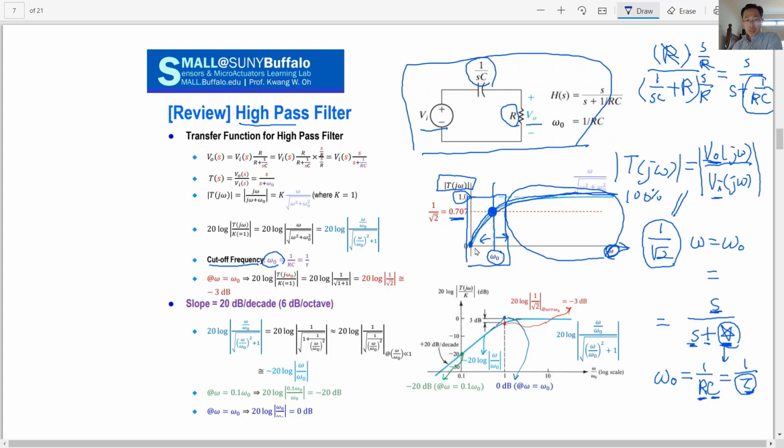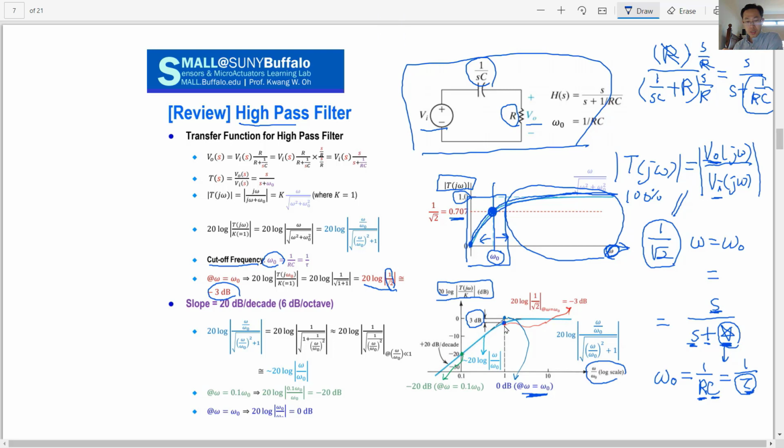If you plot this graph in decibels over log-scale frequency, you will have a linear line. When omega equals omega 0, the point will have about 3 decibel decay. The 3 decibel comes from the 1 over root 2 value from the peak: 20 log of 1 over root 2 is about 3 decibels.